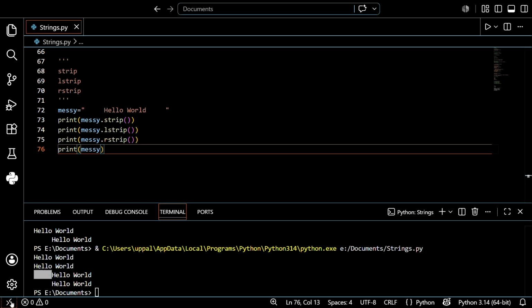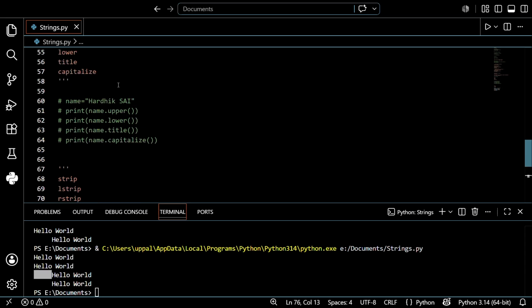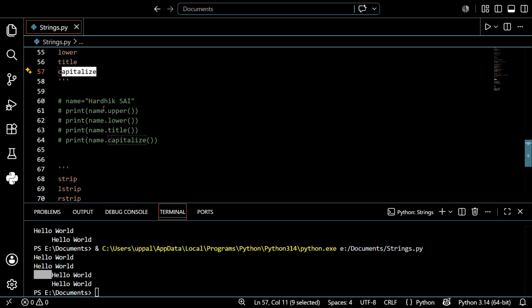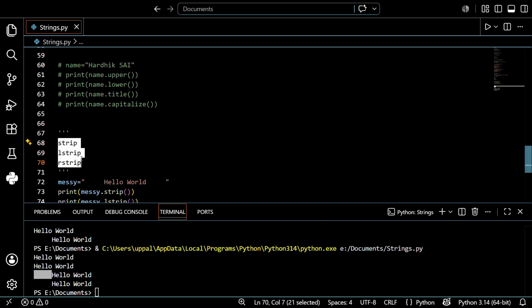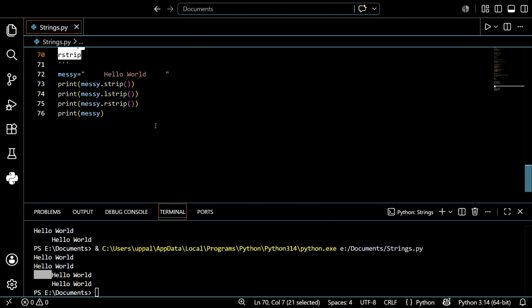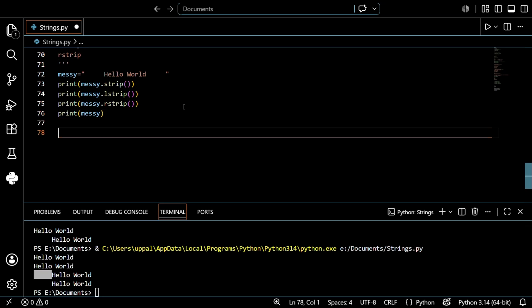Up to now we discussed how to convert to uppercase, how to convert to lowercase, how to convert to title format, how to convert to capitalized format. After that we discussed strip and strip types, like how to remove the white space on both edges, how to remove the left side only, how to remove the right side part. So we just discussed these parts of the string.